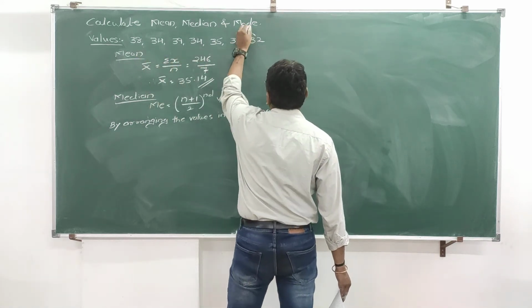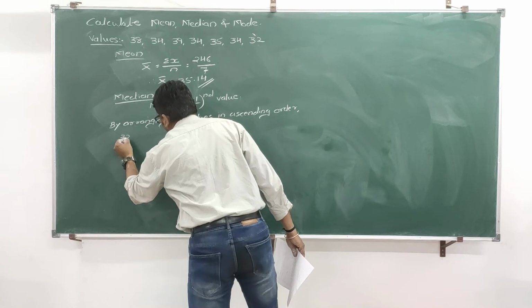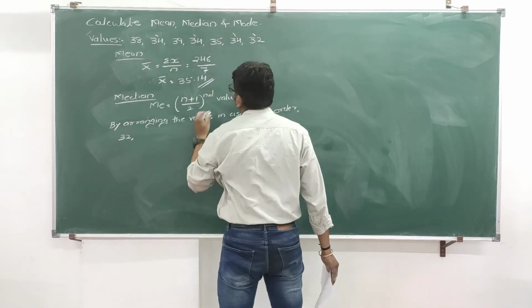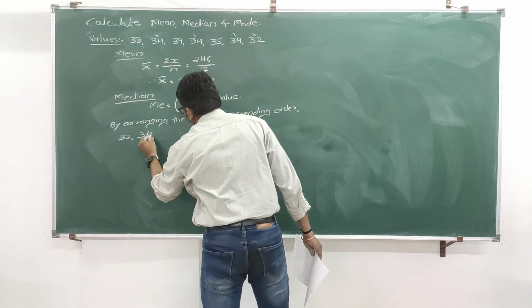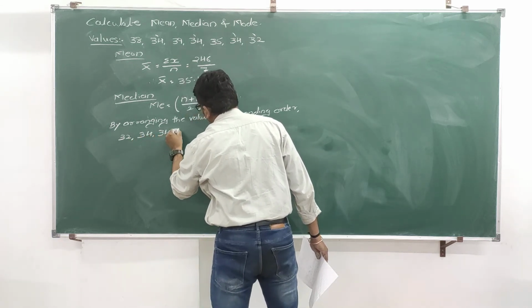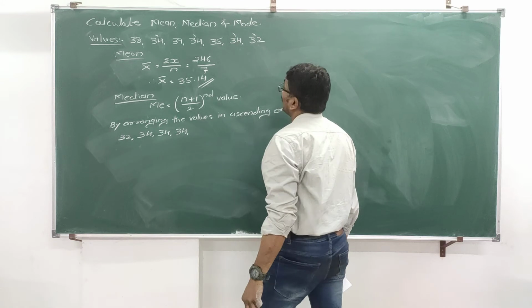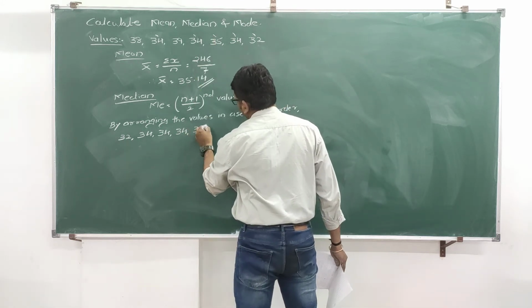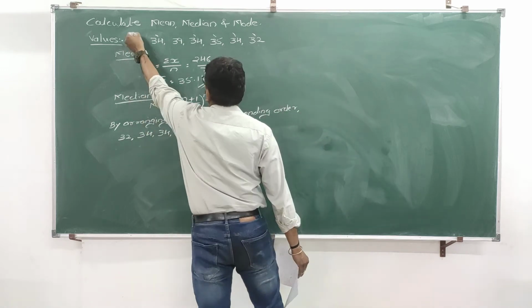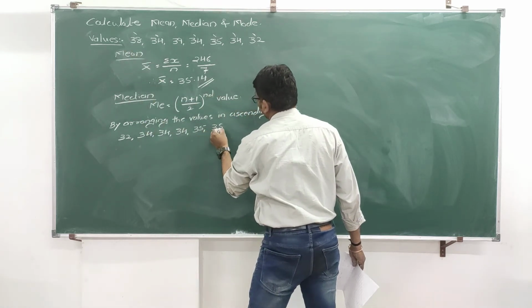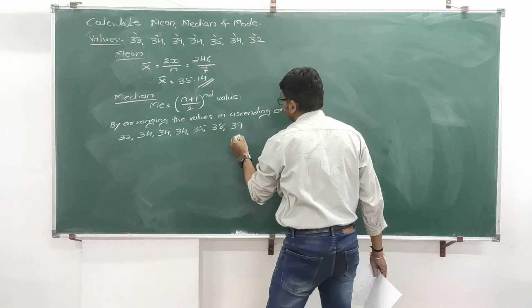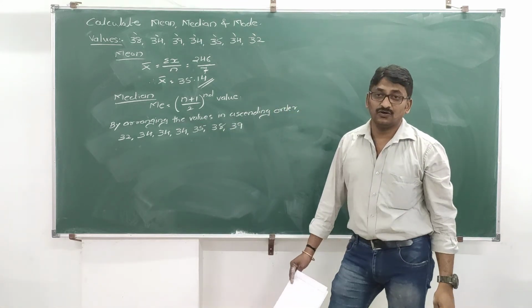I think 32 is the lowest, so I will write 32 here. Next lowest is 34. 3 times it is repeated. So 34, 34, 34, then 35. Next one is 38. And last one is 39, being the highest value. This is your ascending order.